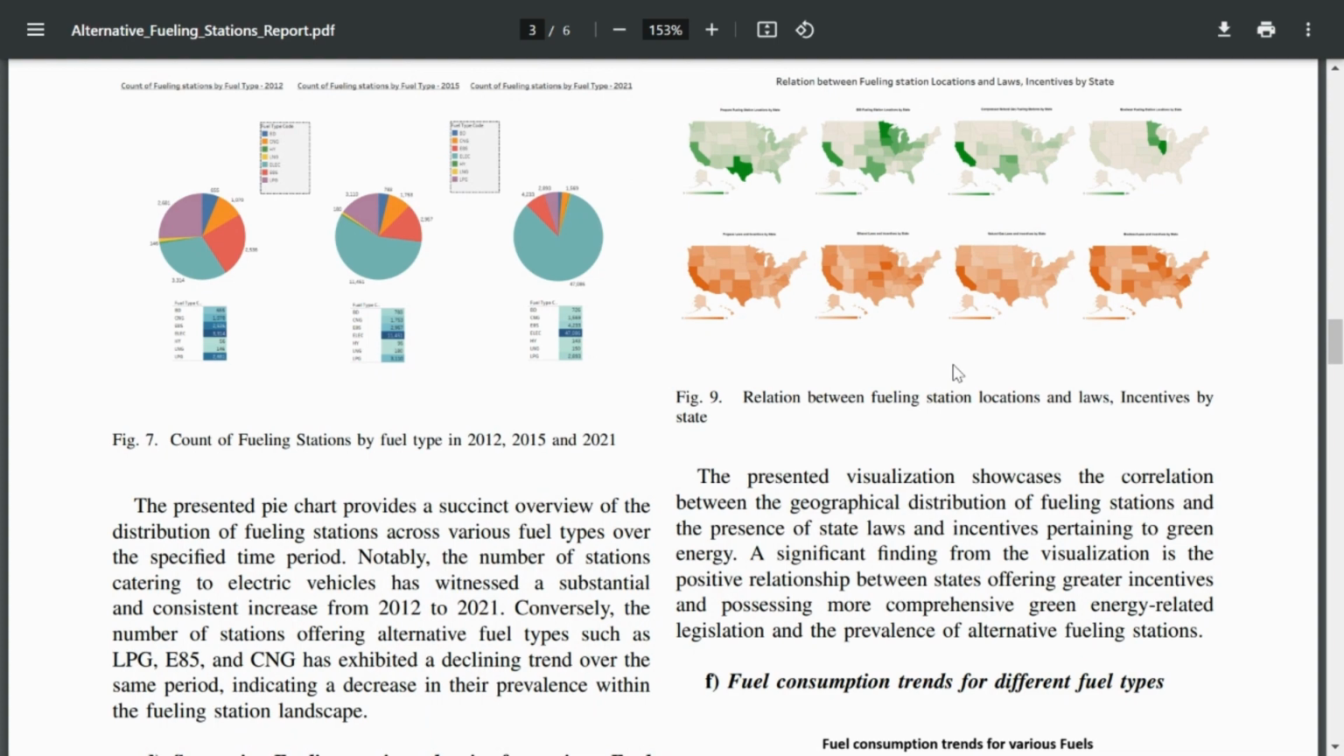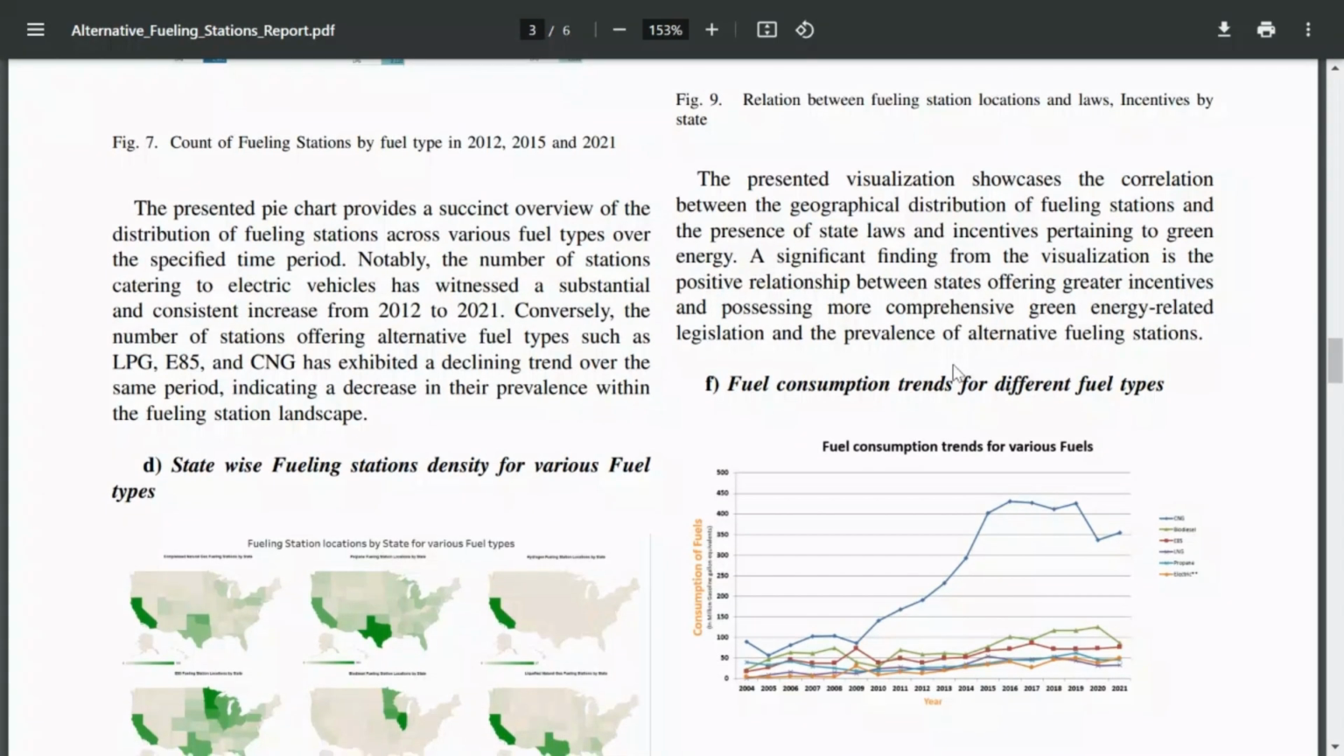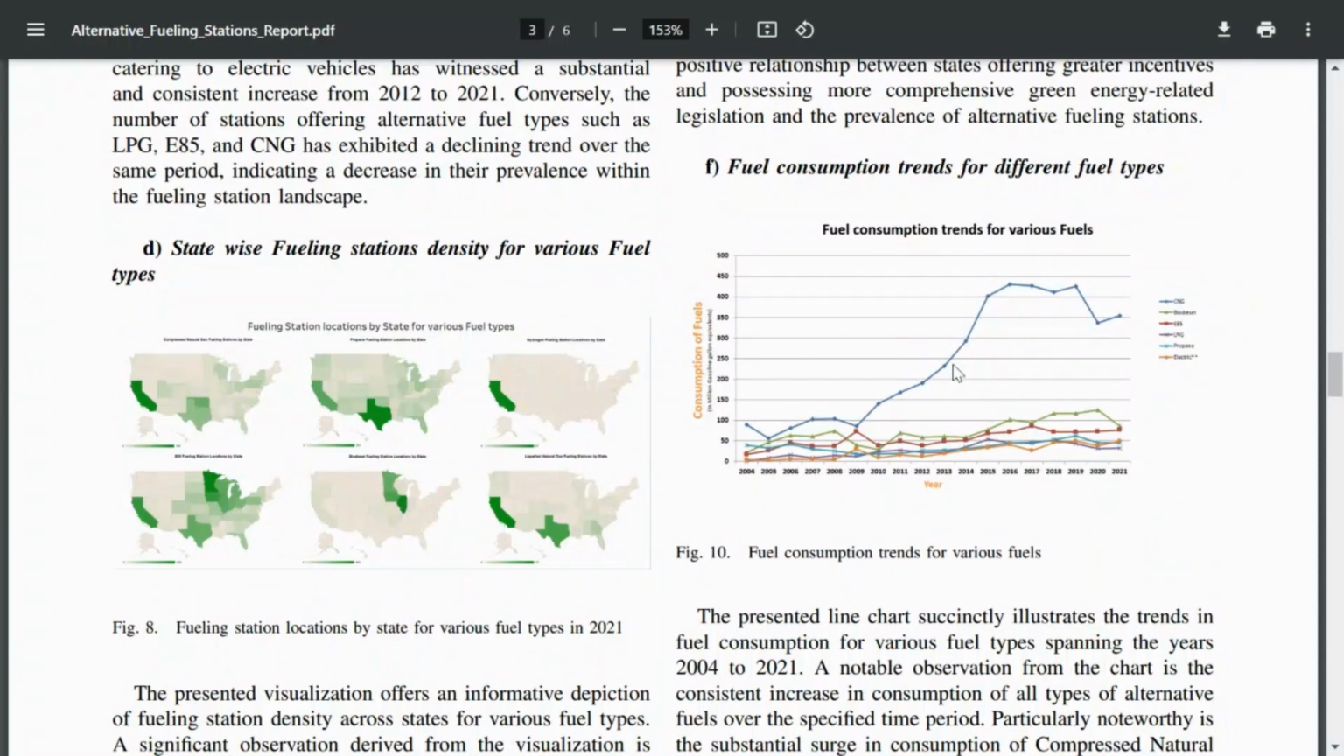green energy related legislation. Next, we have fuel consumption trends for different fuel types, in which we can clearly see that CNG is dominating over the period. But in 2019, we can see that there is a decline in CNG, which is basically due to the rise of electric vehicles.